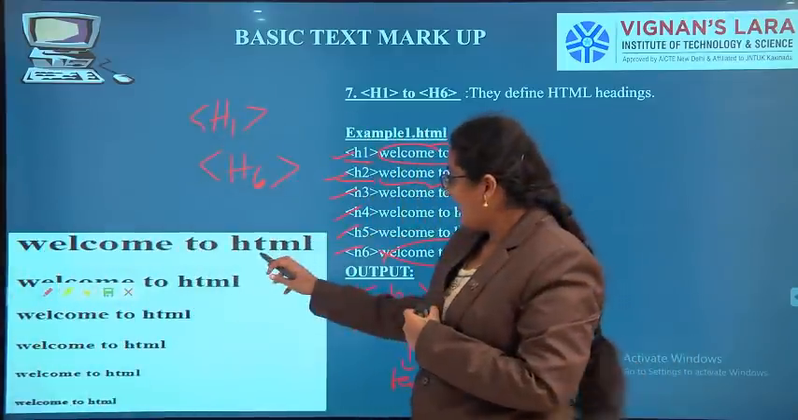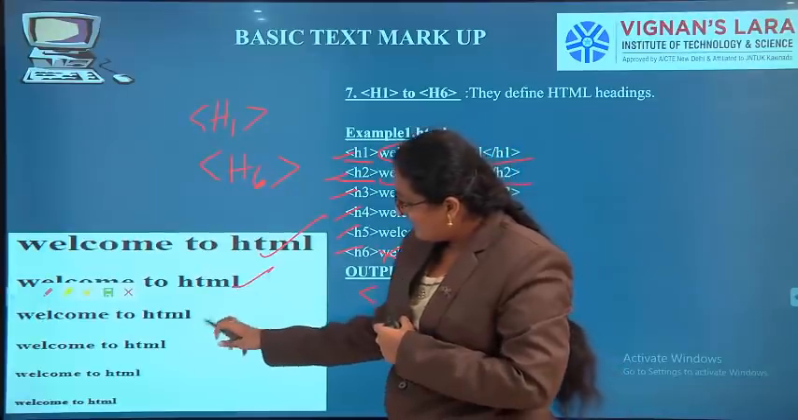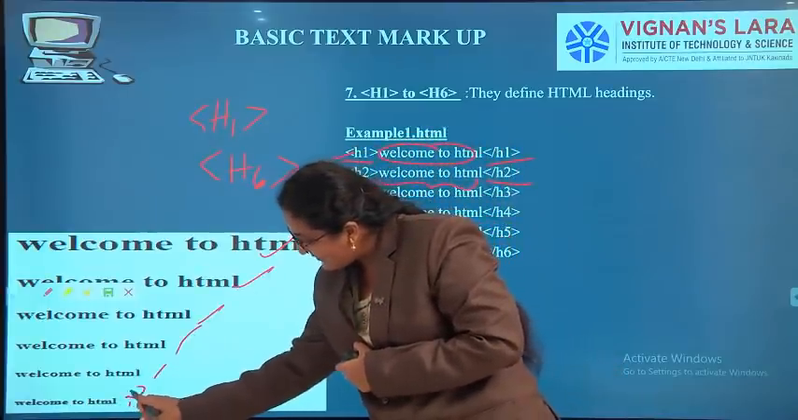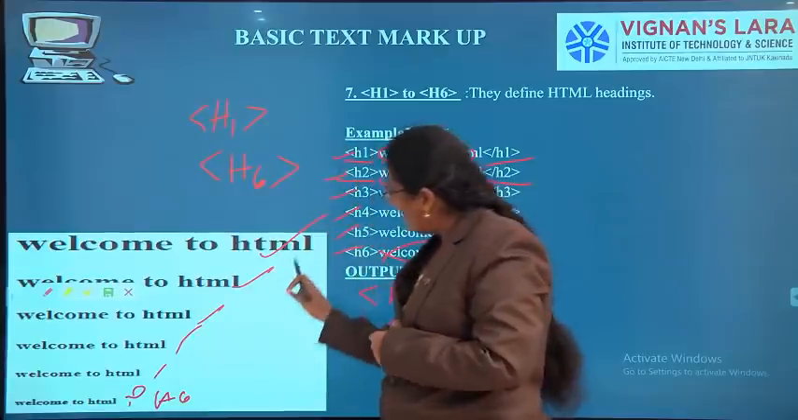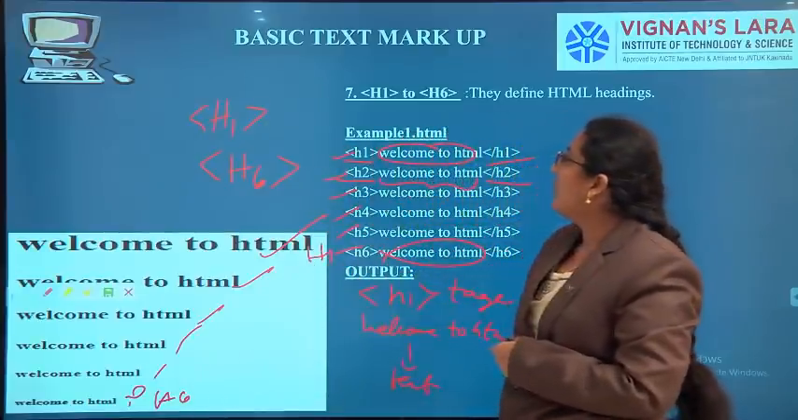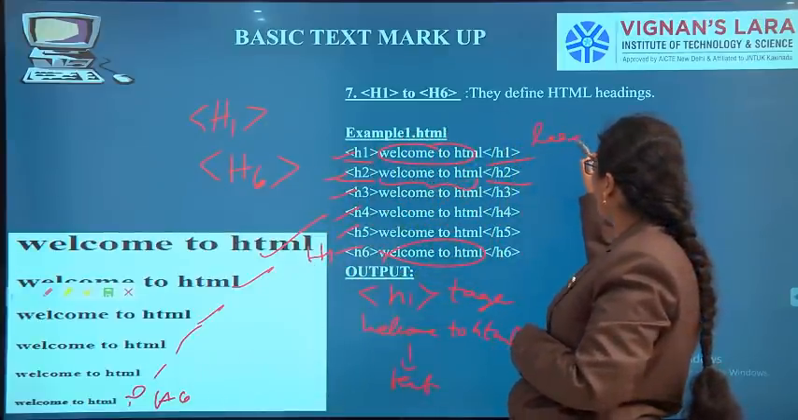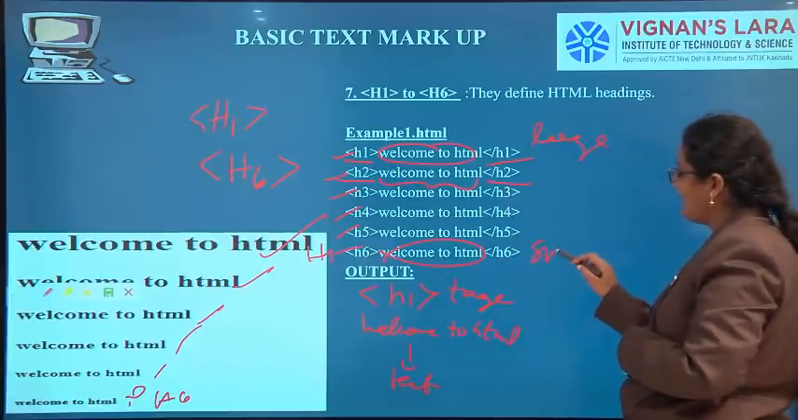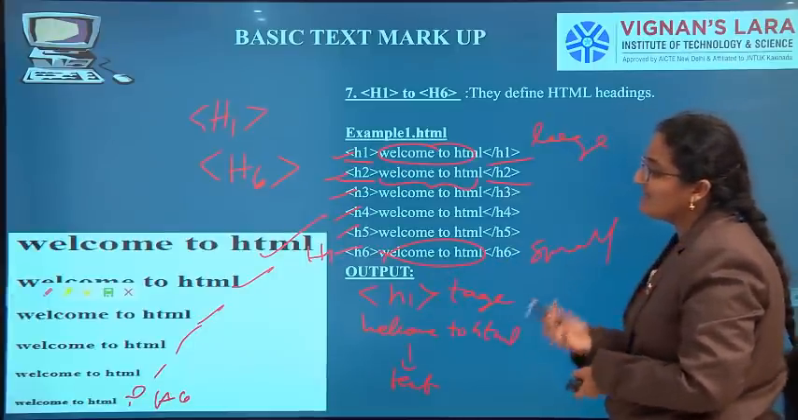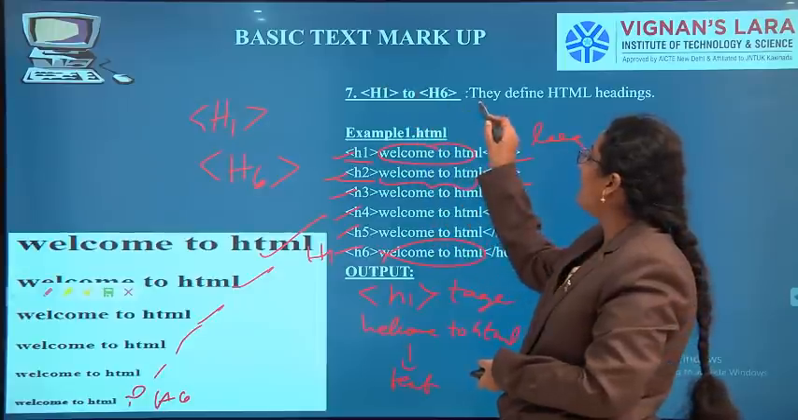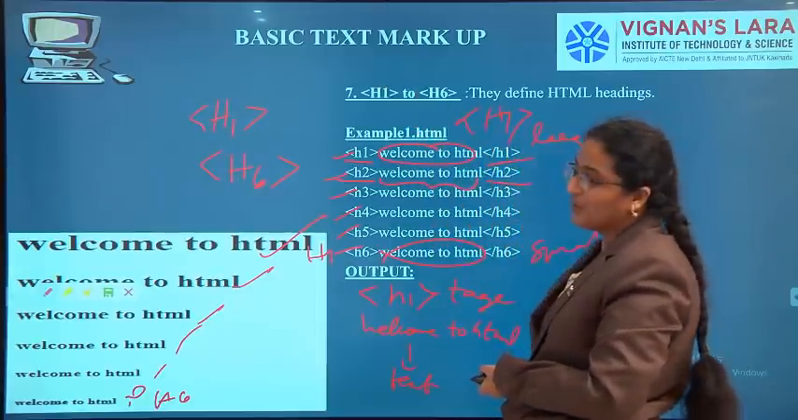See here, welcome to HTML. The smallest size we have here is H6. This is H1. So H1 is the largest size and H6 is the smallest size. To display different sizes of headings, we have the heading tags H1 to H6.